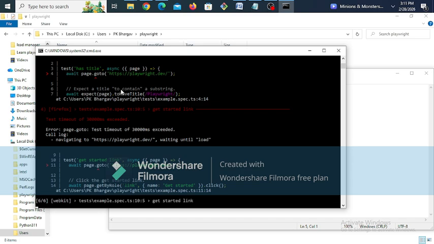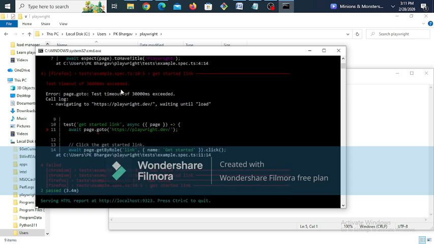Now we are running the test cases in WebKit. Initially it started running the test cases in the Chrome browser. Then it started running with Firefox. Now it is running with WebKit. So it will execute in all three browsers in the background. Just wait to finish all the execution. I think this is the last browser we are testing. Now you see two test cases passed, the remaining failed.